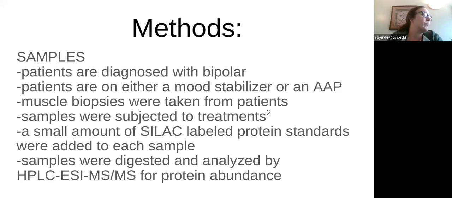In the next step, they took the samples and they put them into a buffer that contained urea and protease inhibitors and phosphatase inhibitors. So this step was meant to break open the cells, so lyse the cells, solubilize the proteins, so basically dissolve the proteins in that buffer. And then also it preserves the protein's native state. So in other words, it preserves what state the protein is in, and apparently phosphorylation is important here. So it saves the phosphorylation status of the protein in its native state.